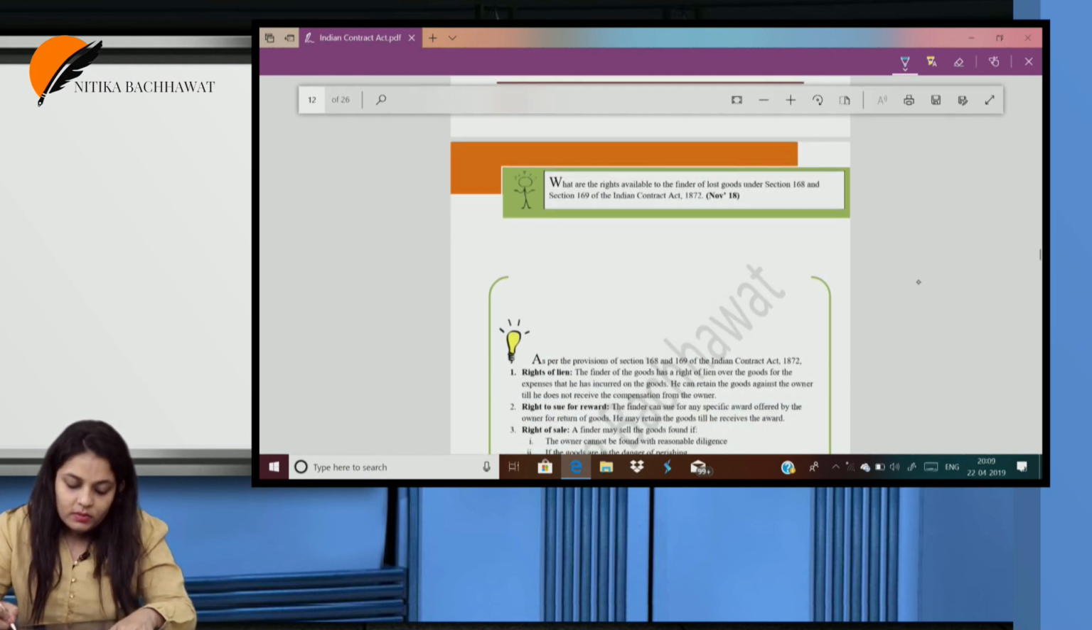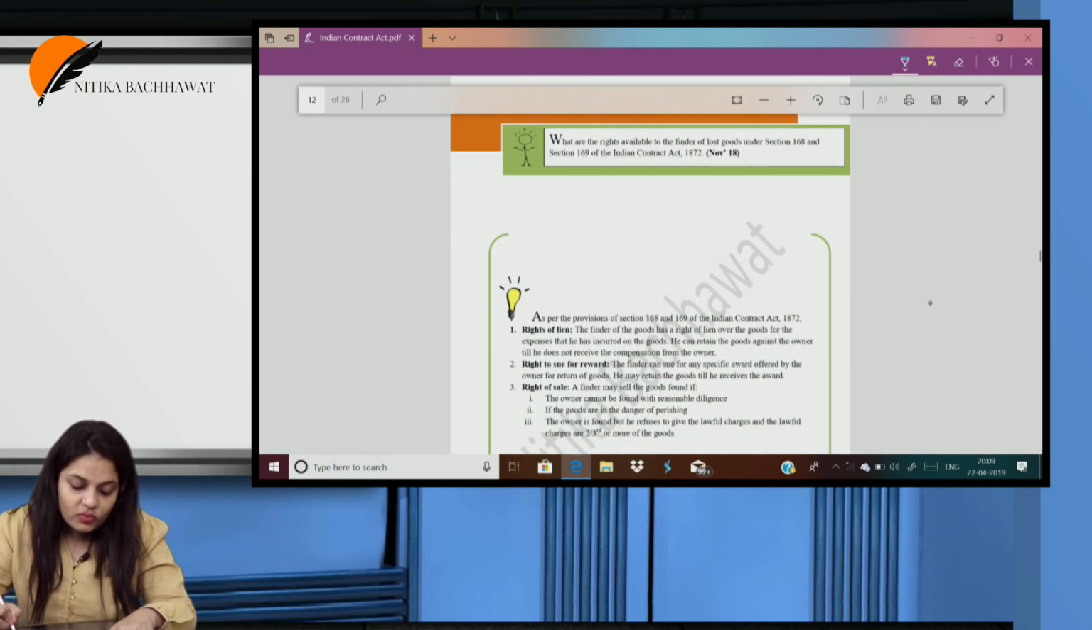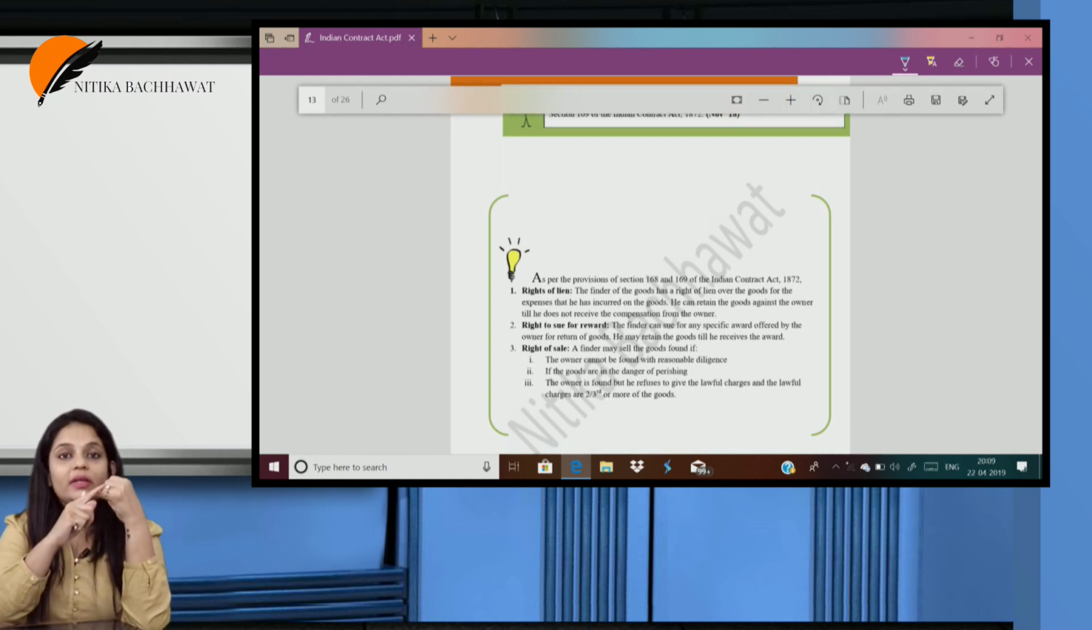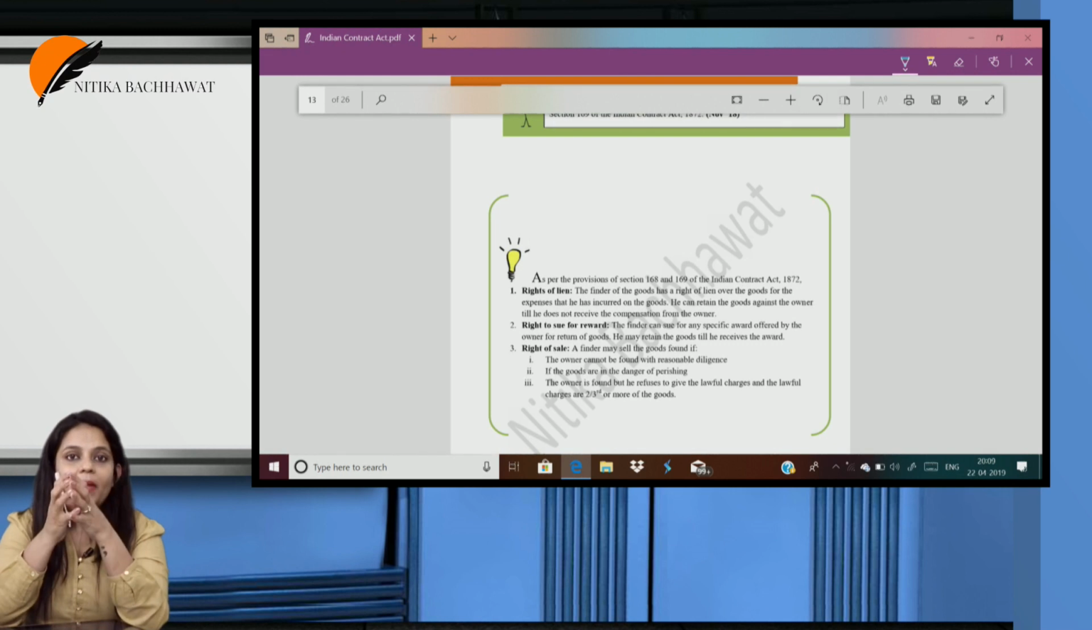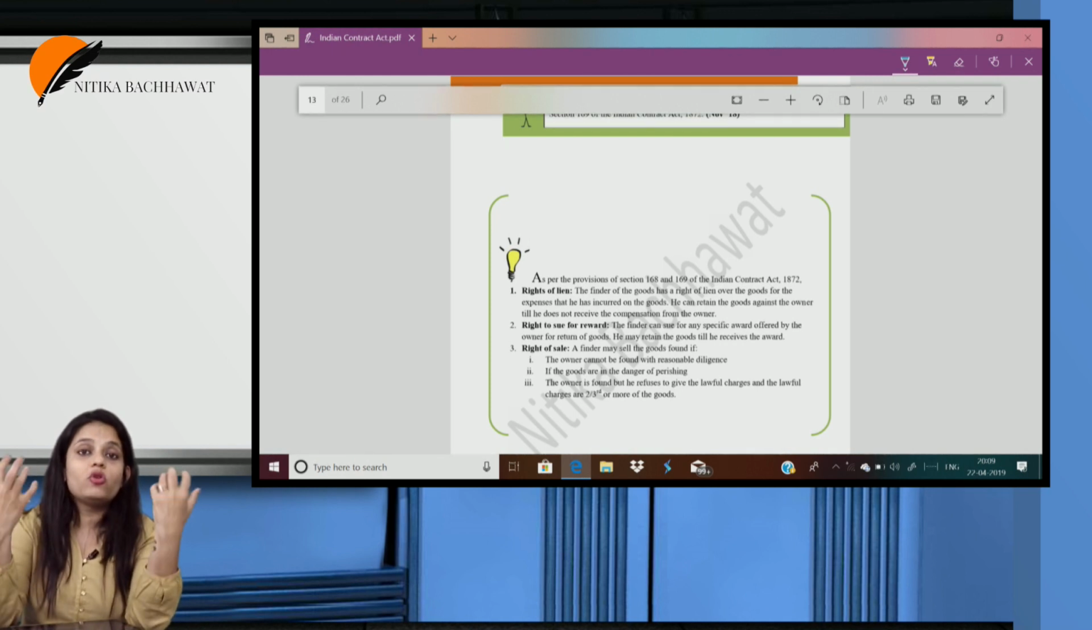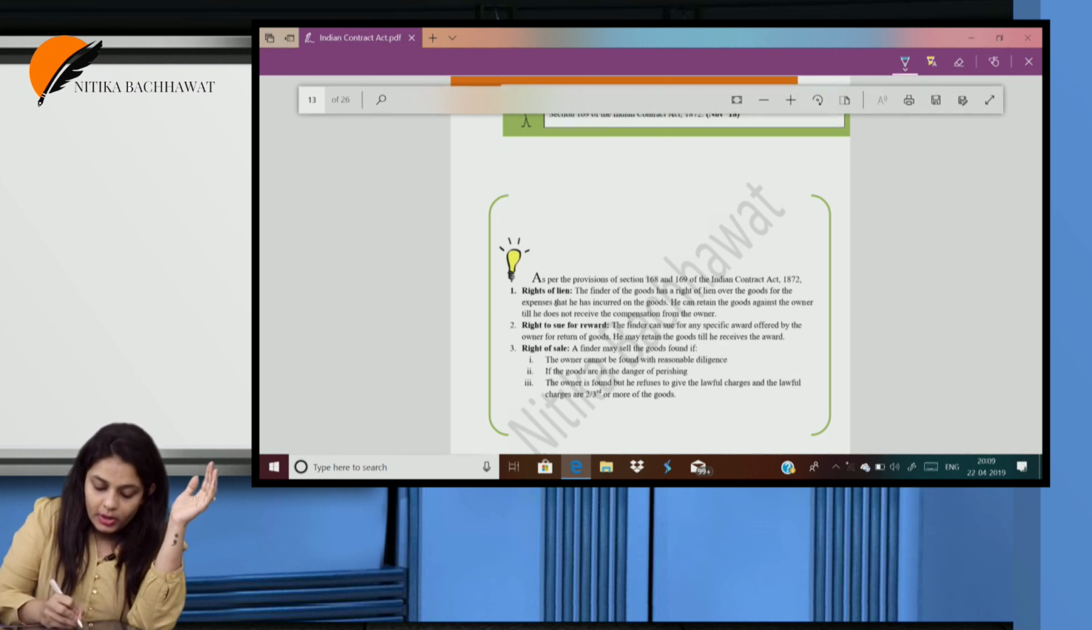What are the rights available to the finder of the lost goods under section 168 and 169? What are the rights? He has a right of lien. I have spent money on the goods. I have spent money trying to find you, trying to keep the goods. If you don't pay me those charges, I have a right of lien. I can exercise lien. Lien means what? Retain. I can retain it. I can keep it with me until you give me my money. So he has a right of lien.